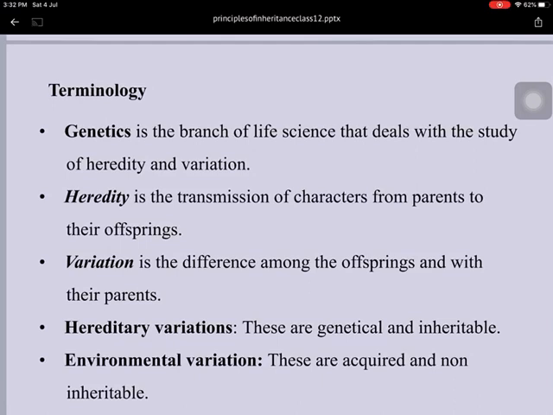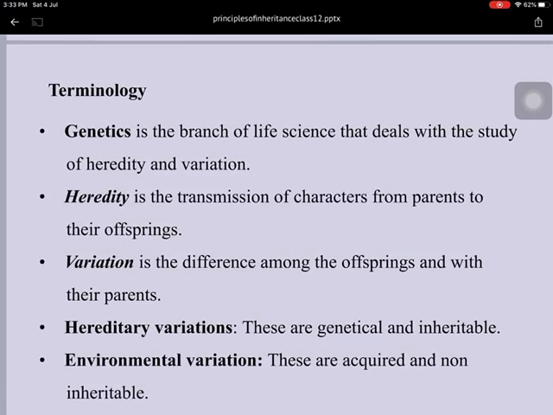Hereditary variation is related with genetics and it is inheritable from one to next generation, like our appearance transfers from forefathers to the children, and it can be carried in the next generation also.